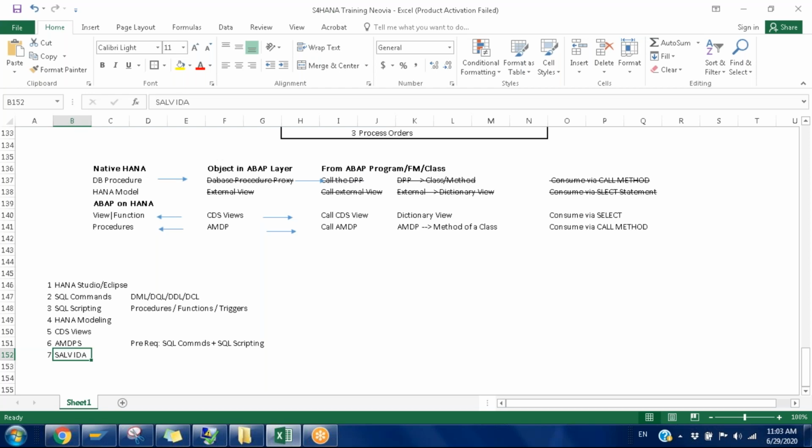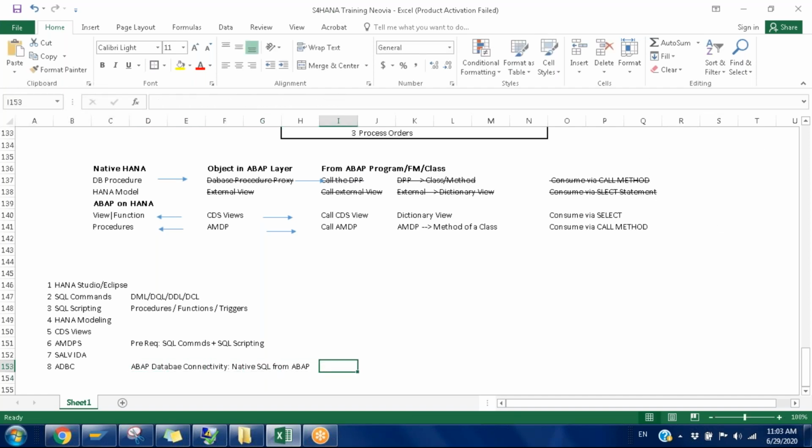Then that is followed by ADBC, which stands for ABAP Database Connectivity. This is basically for native SQL from ABAP. Earlier we used to have EXEC SQL and END EXEC, right?